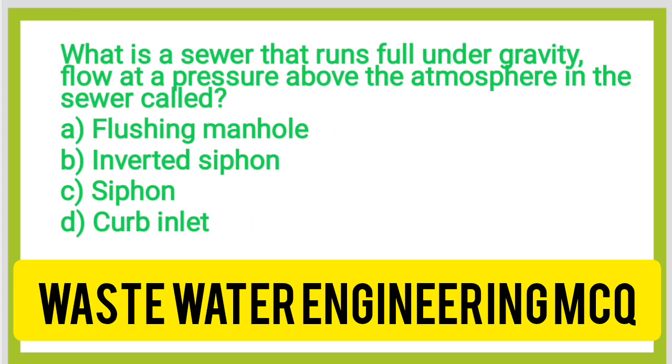Next question, what is a sewer that runs full under gravity flow at a pressure above the atmosphere in the sewer called? Option A, flushing manhole. Option B, inverted siphon. Option C, siphon. Option D, curb inlet. The correct answer is option B, inverted siphon.